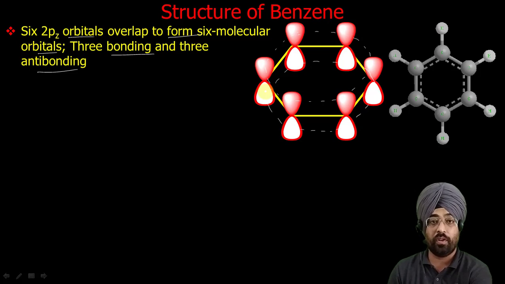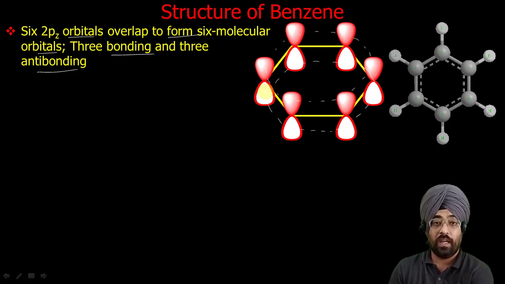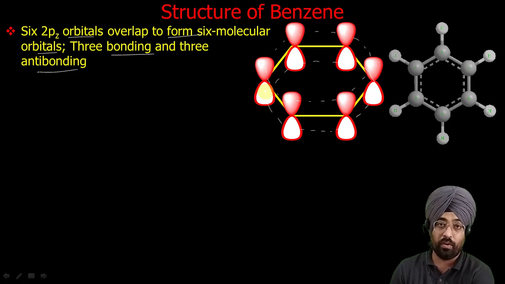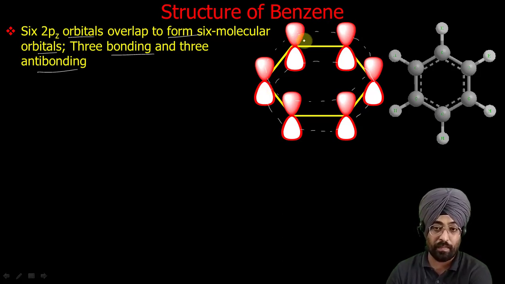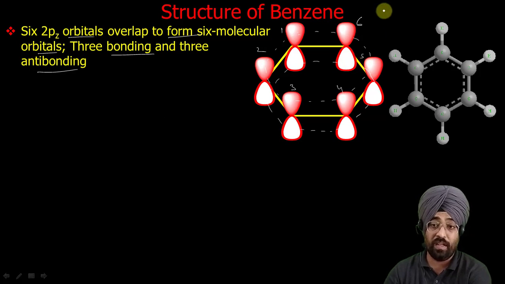Now we know from molecular orbital theory that the same number of molecular orbitals are formed as the number of atomic orbitals that combine. If 2 atomic orbitals combine, then we get 2 molecular orbitals, 1 bonding, 1 anti-bonding. Now how many orbitals are combining? 1, 2, 3, 4, 5, 6. These 6 2pz orbitals combine to give molecular orbitals. So these 6 orbitals will form 6 molecular orbitals.